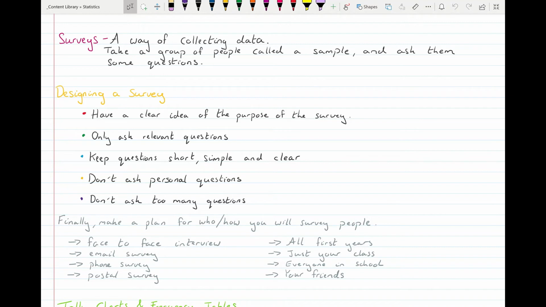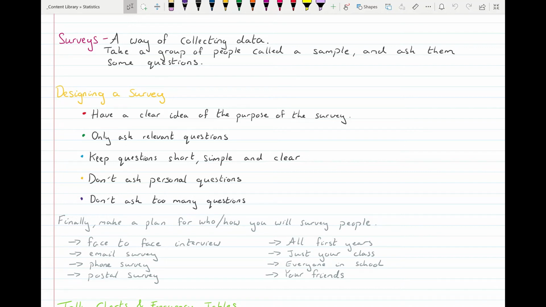All first years. Well, that's a good sample size. You know, there's a good number of people in first year that I get lots of different opinions, but it doesn't tell me anything then about what the teachers think or what sixth years think, or if someone in third year might have a different opinion to someone in first year. So I'm looking just at first years.